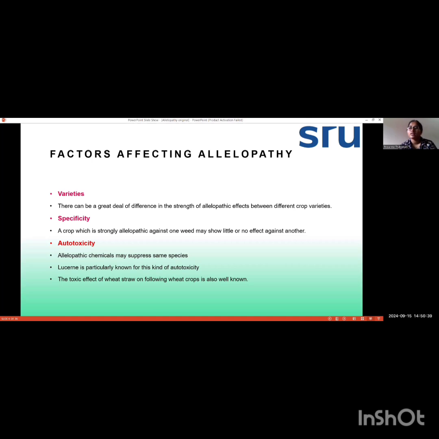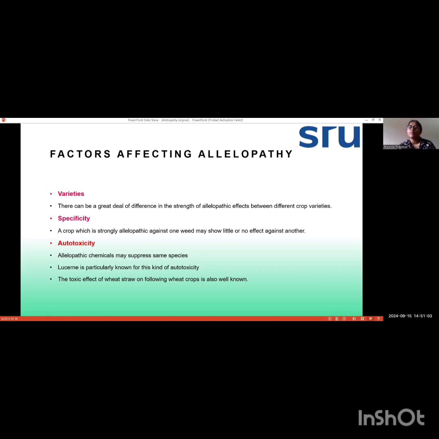And what are the factors that are affecting the allelopathy? Some factors like varieties, specificity, autotoxicity are the factors that really affect allelopathy. The range of allelopathy will be decided by these factors. So first, let's go to varieties. There can be a great deal of difference in the strength of allelopathic effects between different crop varieties.